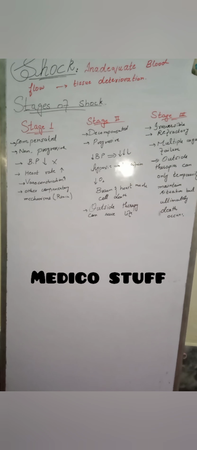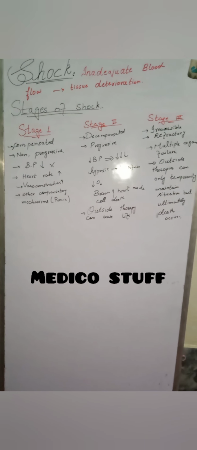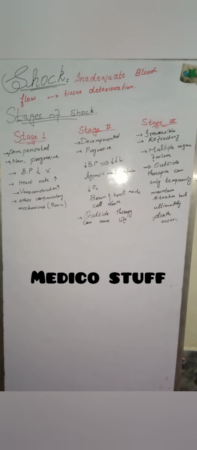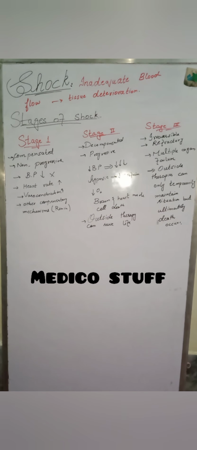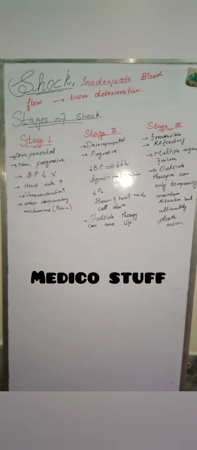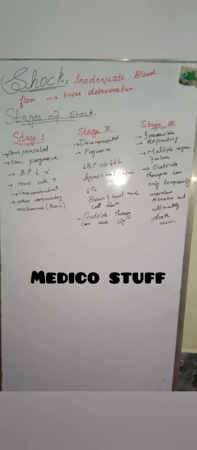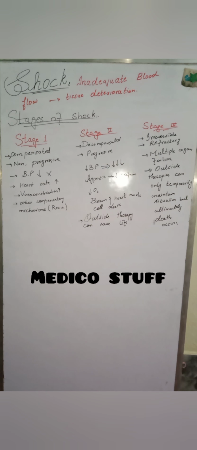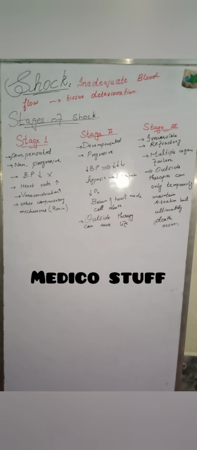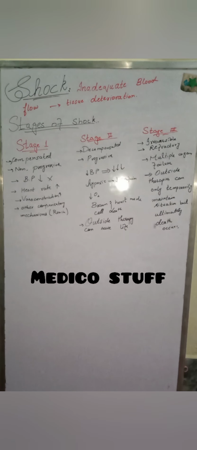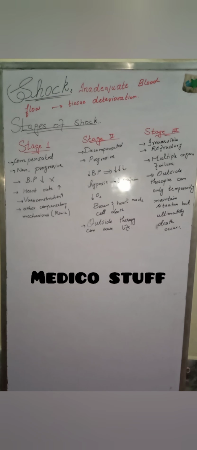In the last video, I talked about what shock is, what the physiological causes of shock are, and what the ultimate effect of shock is. In this video, we will study the stages of shock. First of all, what is shock? As I have said before, whenever there is inadequate blood flow in our body, so that tissue damage or tissue deterioration starts, this condition is called shock.